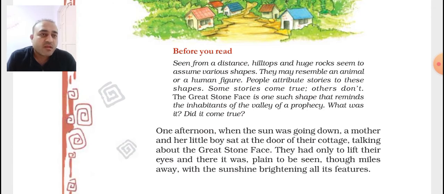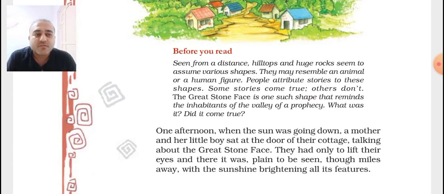They may resemble an animal or a human figure. People attribute stories to these shapes. Some stories come true, others don't. The Great Stone Face is one such shape that reminds the inhabitants of the valley of a prophecy.